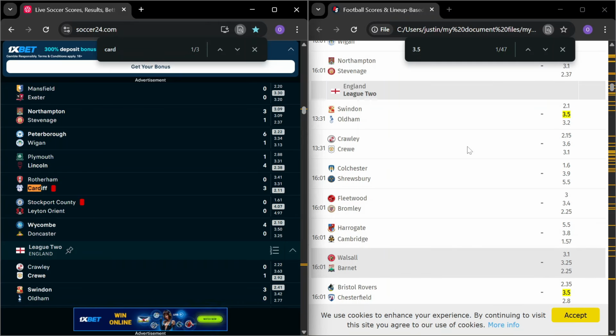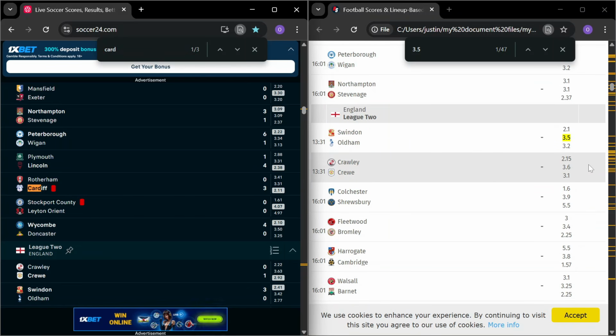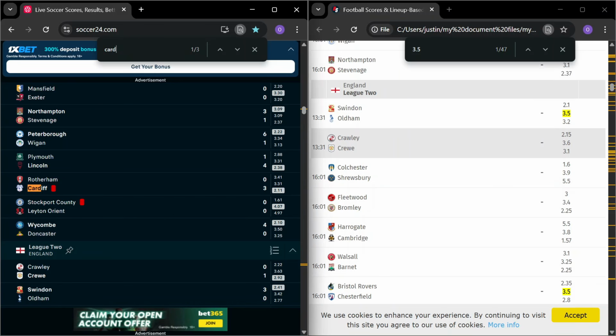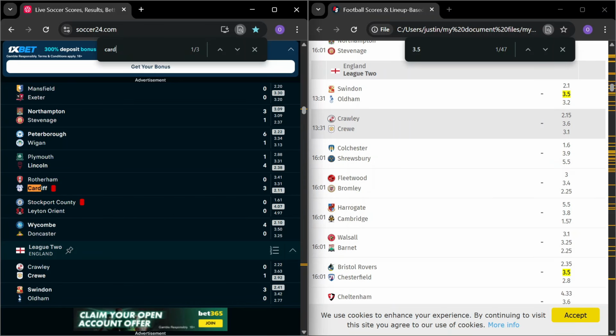If you have a structure, you already know what you are going to look out for the day. If I wanted to use another structure, let's say a structure of 2.15, I know what I'm looking out to pick for a game having 2.15. It might be double chance, it might be X or go, it might be home win and over 2.5 goals. Depending on what the structure indicates for that odd, I will pick those tips and then add what I need to add to get me my 4 or 10 or whatever I'm trying to get for the day.